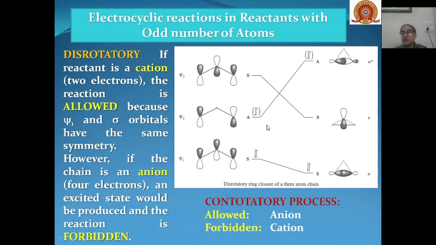So this will be correlating with the sigma antibonding orbital, and that is why this is a forbidden process. Disrotatory motion is forbidden in case of anion. Whereas if the process is conrotatory, then anion will be an allowed process and cation will be a forbidden process. This will be opposite to what we have seen in case of disrotatory motion.